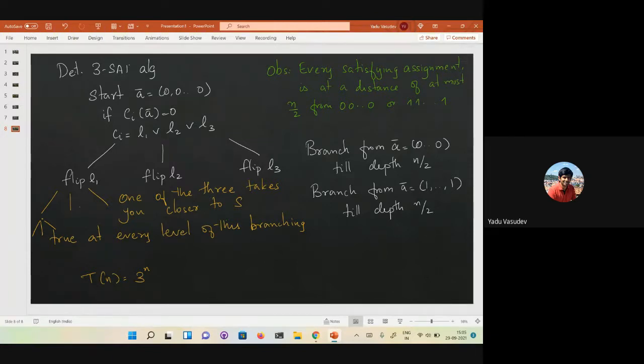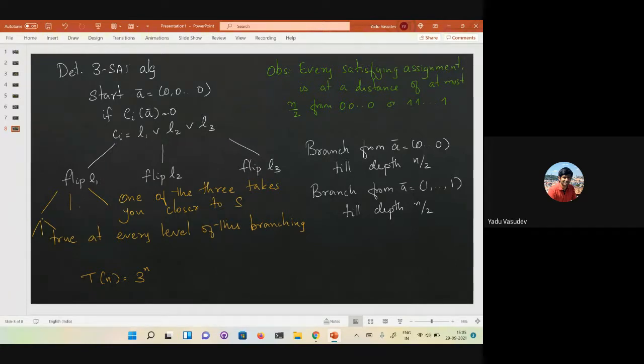Because you know that there is at least one branch where you're actually moving towards a satisfying assignment, and if there is a satisfying assignment, it will be within depth n over 2 in either the tree starting with all zeros or the tree starting with all ones. That must be the case because of the observation that we have.